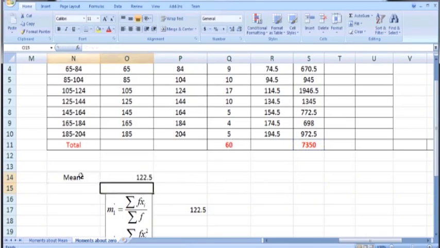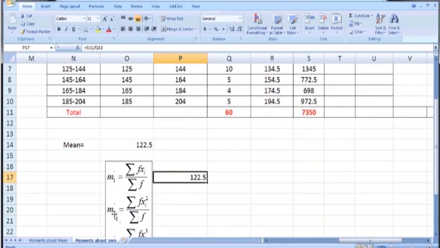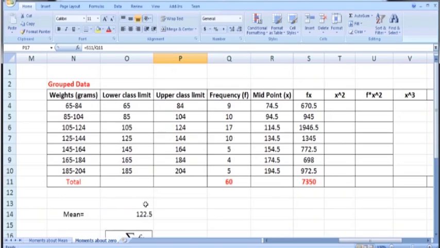So this is optional, there is no need of calculating it, but in order to explain that the same formula is mean. In order to calculate m2 dash, we need to first square the x entries, and then multiply this x square with f, and then add up to get summation fx square. So construct a new column, label it as x square, and it will contain the square of the x entries, numbers in column x.